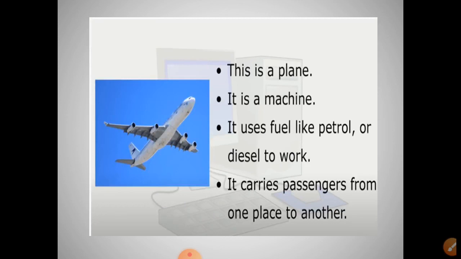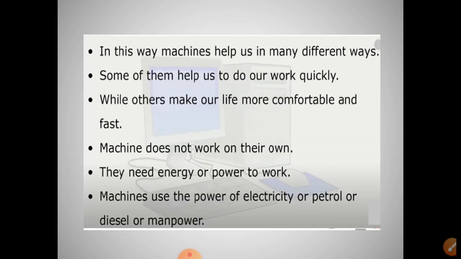This is a plane. It is a machine. It uses fuel like petrol or diesel to work. It carries passengers from one place to another. In this way, machines help us in many different ways. With the help of these machines, we can work quickly, and they make our life more comfortable.